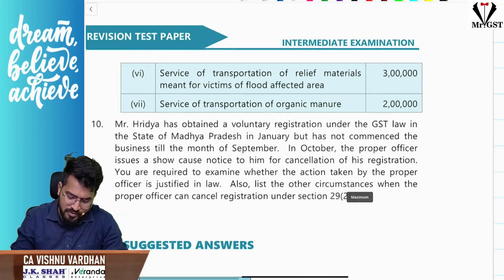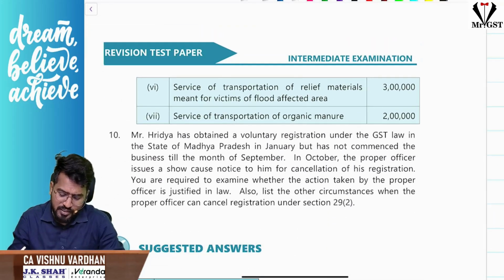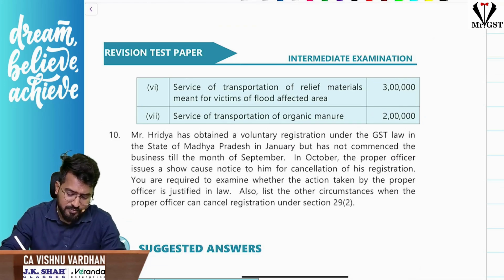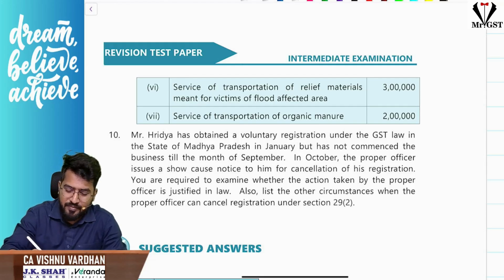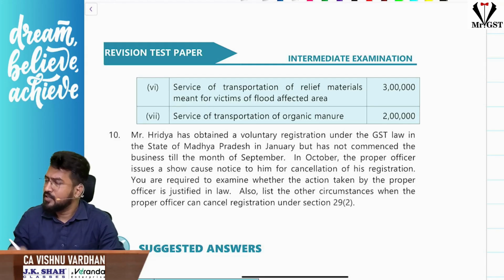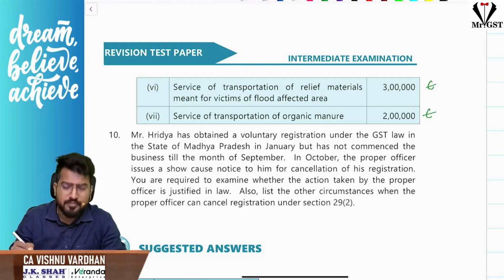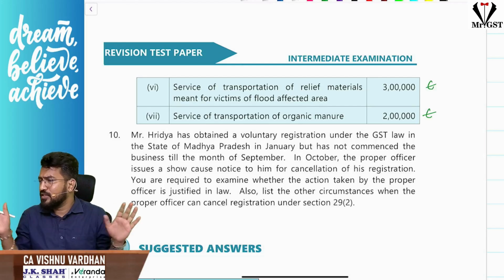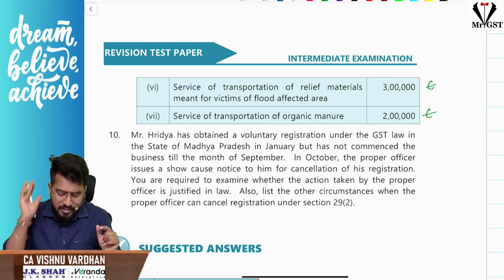Next, the service of transportation of relief materials meant for victims of flood affected areas. That is taxable or exempt? Exactly, exempt. If you remember, organic manure is also exempt. Simple. Okay, so that is the point. Very good. I am loving the responses you are giving.